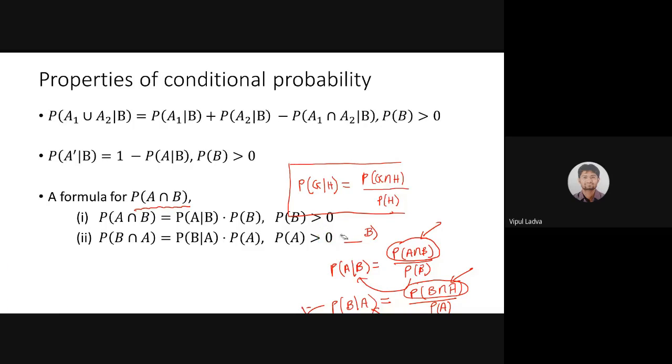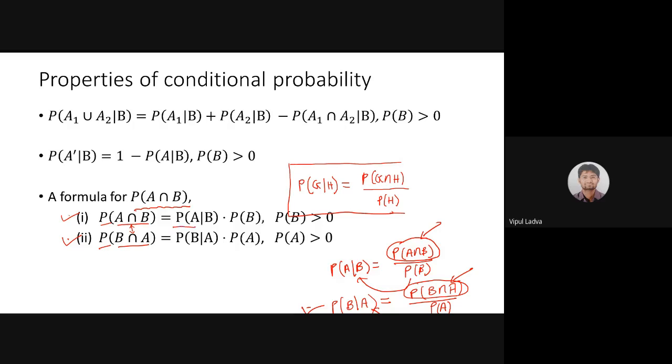Now observe both these formulas, first and second. A intersection B means A and B, and B intersection A means B and A. That means both these terms are literally equal. Both these events are the same, A and B, B and A. We know that in intersection or union, order doesn't matter. Whether I find A intersection B or B intersection A, both lead us to the same event.